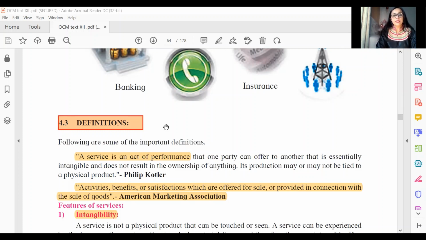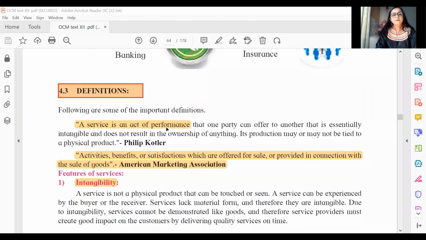So beginning with the definition, you have a definition for service is an act of performance. So match the pair, or answer in one word could be important here. If you will see here, activities, benefits or satisfactions which are offered for sale or which are provided in connection with the sale of goods. So usually you will get a very simple one-line answer. Such complicated definitions you will not be expecting for your answer in one sentence, etc. So don't worry about that.